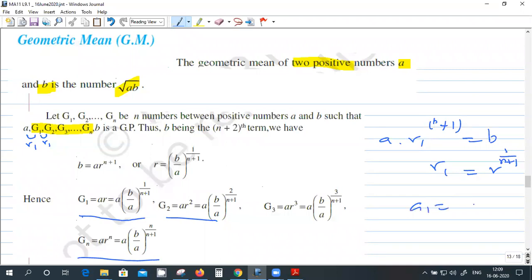G1 is a R1, G2 is a R1 square, and Gn is a R1 raised to the power n. And R1 is R raised to the power 1 over n plus 1. So this is how we introduce arithmetic and geometric means between the numbers a and b.